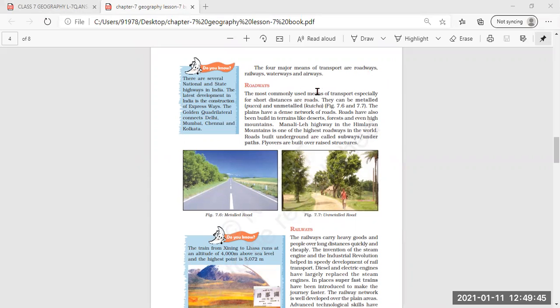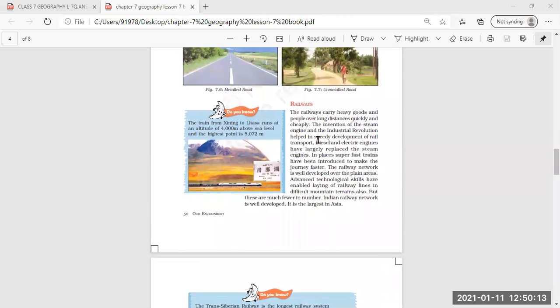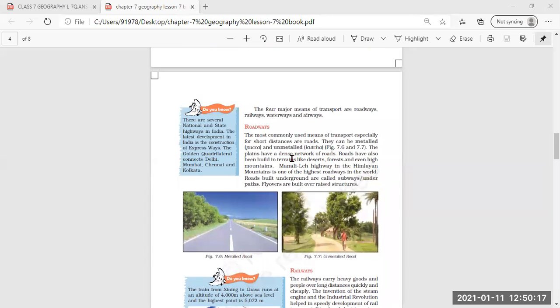In our previous class, we studied the four major means of transport: roadways, railways, waterways, and airways. In roadways, we have seen that for short distances, roadways are used and they are metalled and unmetalled. Roads are easy to build in the plain areas. Nowadays, roads are built even in deserts, forests, and high mountains, but it is easiest to build roads in plain areas. Then we saw the metalled and unmetalled, the kacha and pakka roads.